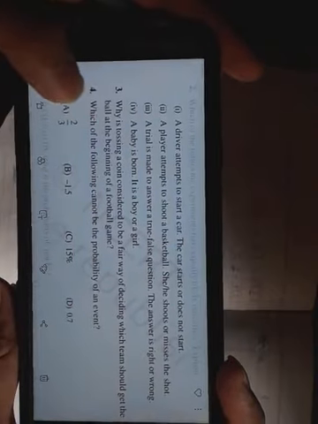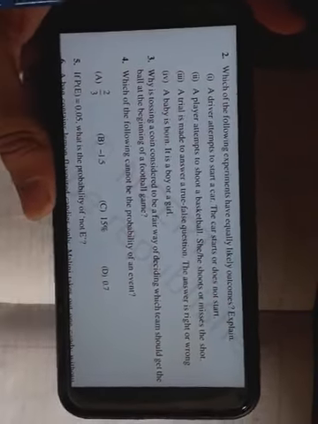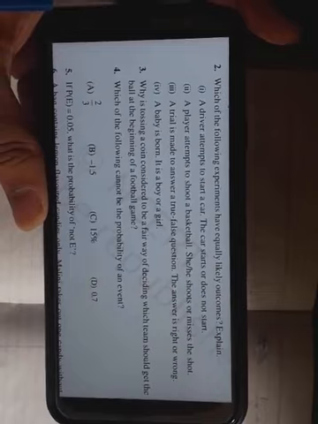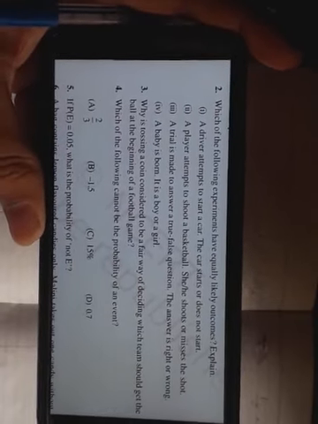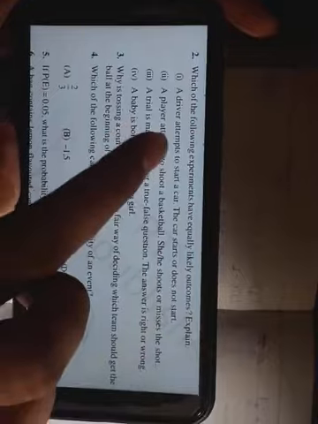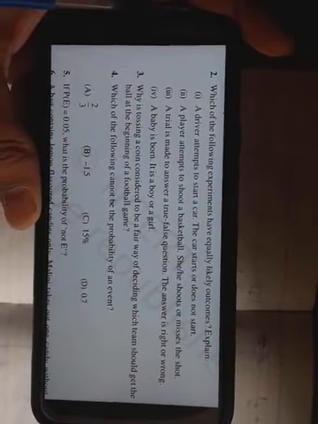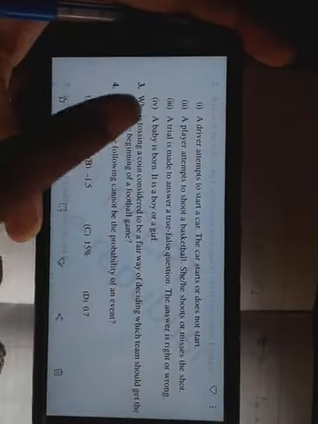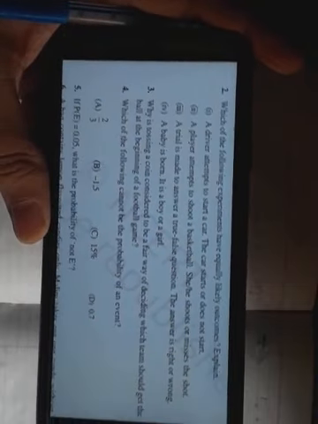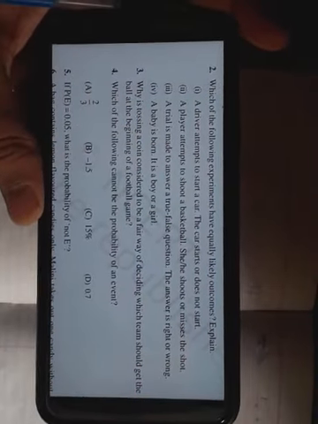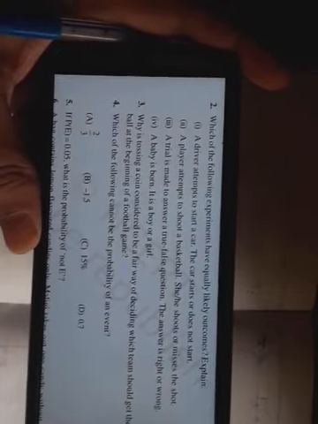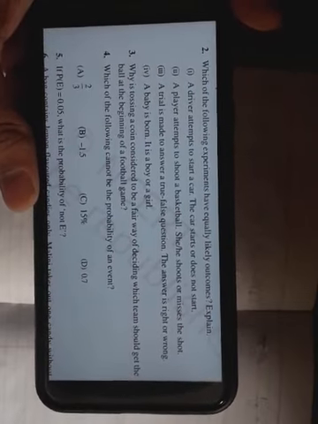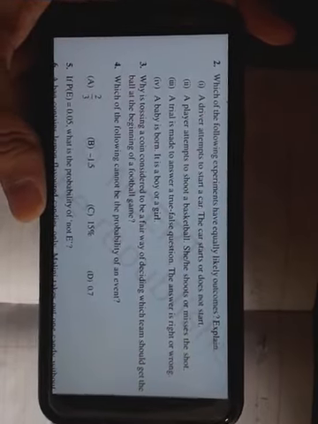Okay, so the answer to the third question will be an equally likely event. The fourth one is a baby being born. It is a boy or a girl. Now it does not depend on anything. We cannot control it. By practicing we can improve our basketball game, but this is not a task of improvement. It's a natural thing, not in the hands of a human. We know that the probability of both is just equal, near to equal. That is why it is an equally likely event. It may be a boy or it may be a girl.